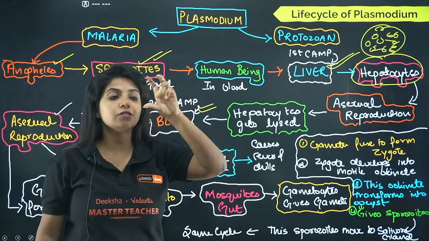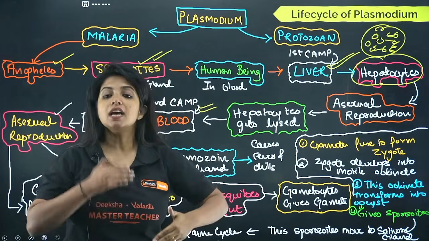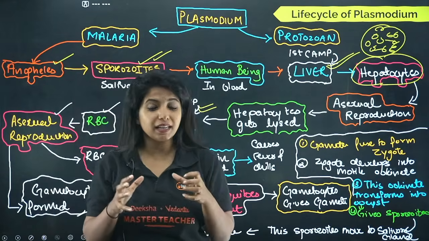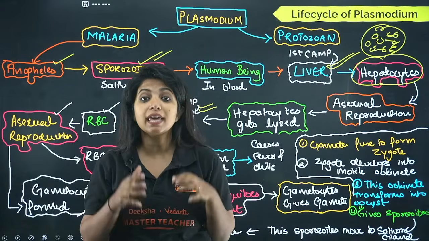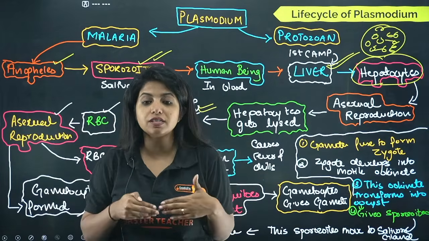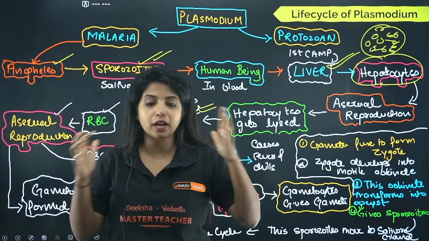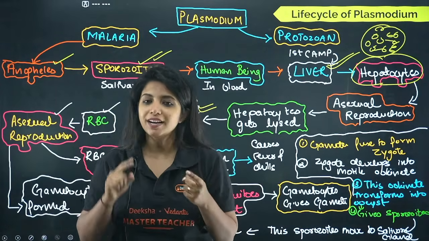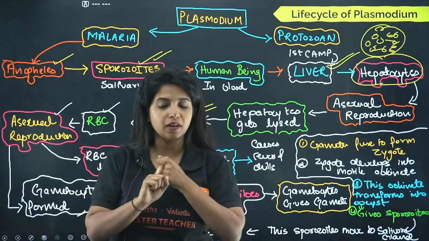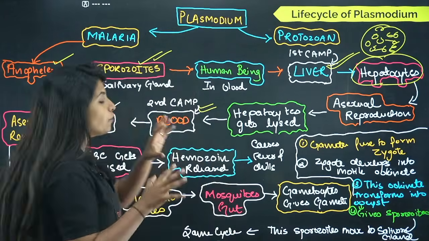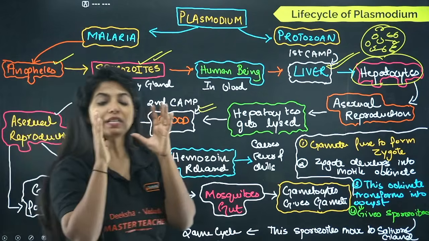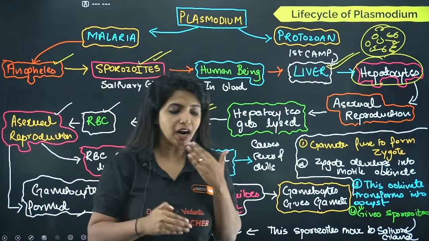Now it infects the human body and goes to the liver. In the liver, it gets into the liver cells, the hepatocytes, and continuously divides. When they undergo asexual reproduction inside the liver cells, one day the liver cells burst open, and all the stages move out into the blood. So asexual reproduction happens in the hepatocytes first, then all of it is transferred into the blood. Inside the blood, they target the RBC.